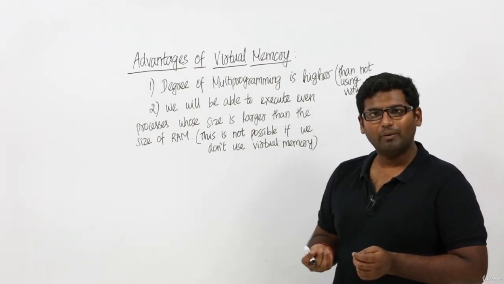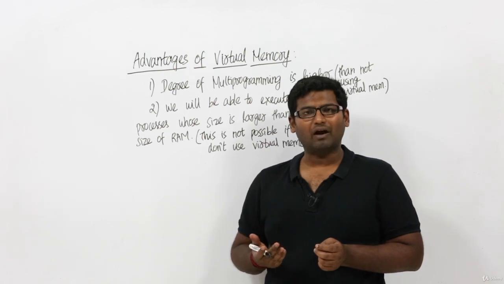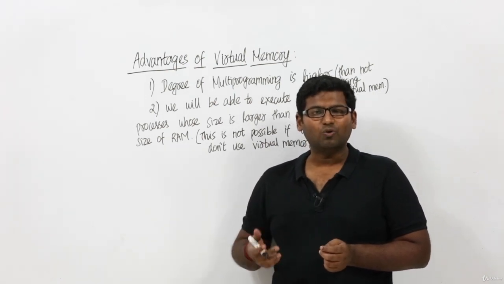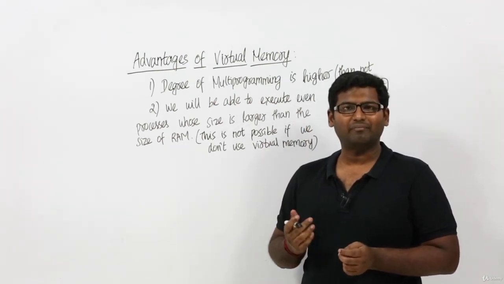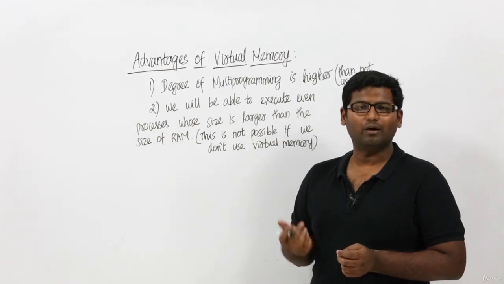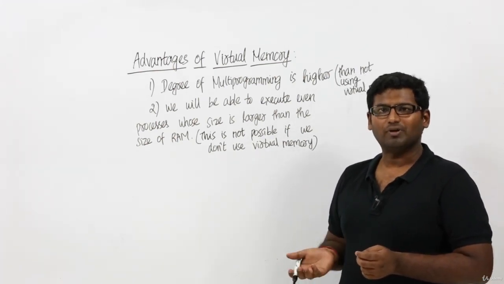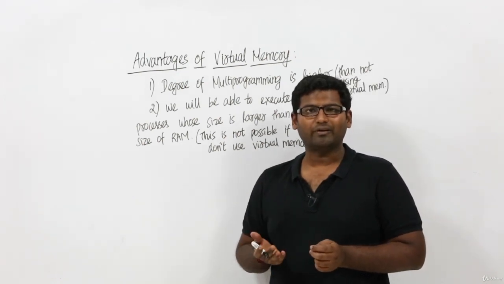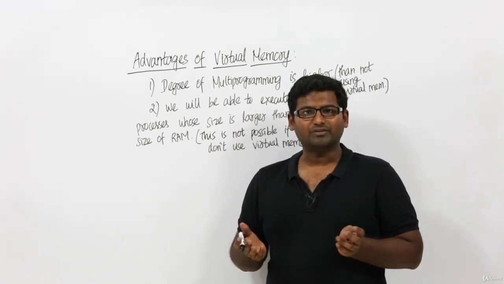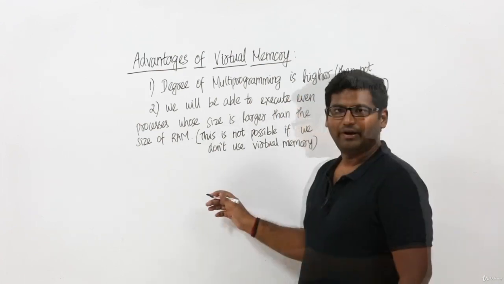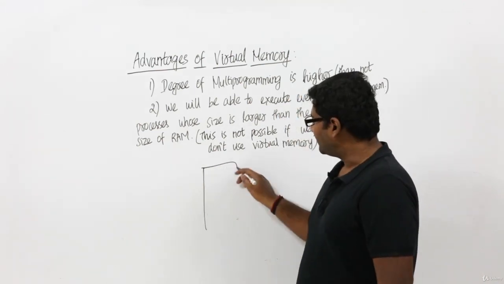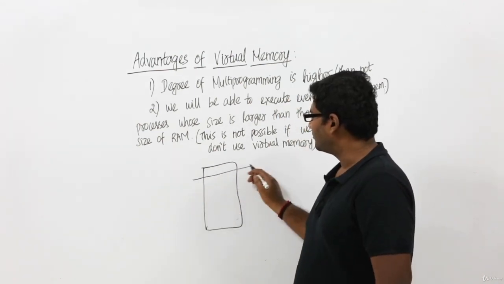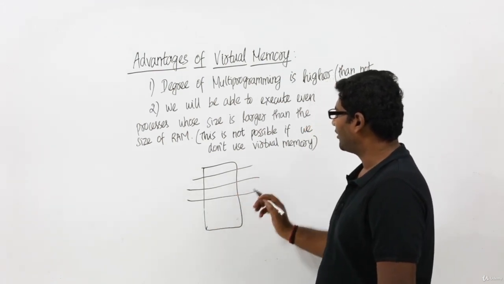Now with 4 gigabytes of RAM, how am I actually playing a game whose size is larger than the size of RAM, which means 7 or 8 gigabytes? How is this possible? This is possible because of virtual memory. That's what I told you, that today every computer uses the virtual memory concept. So let us assume this is our RAM and this RAM has been divided into frames, right?